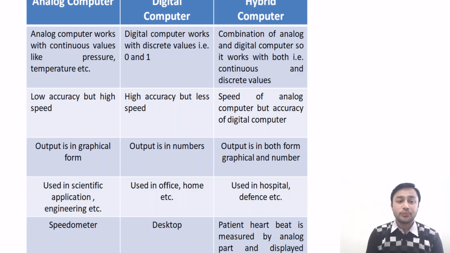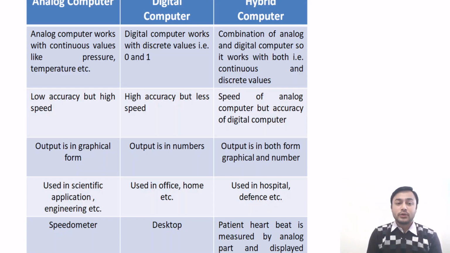In case of analog computer, it is low accuracy, but it has high speed. The analog computer has high speed because, as per the paper published in IEEE, titled a quantitative method of comparison of analog and hybrid computers, it is proved that the speed of the analog computer is higher than the digital computer. So accordingly, I have mentioned that it has high speed.